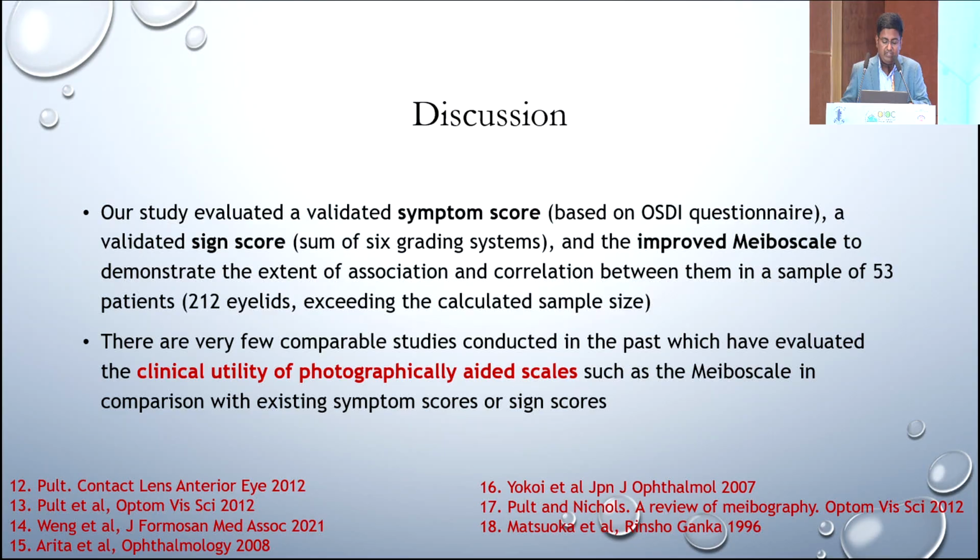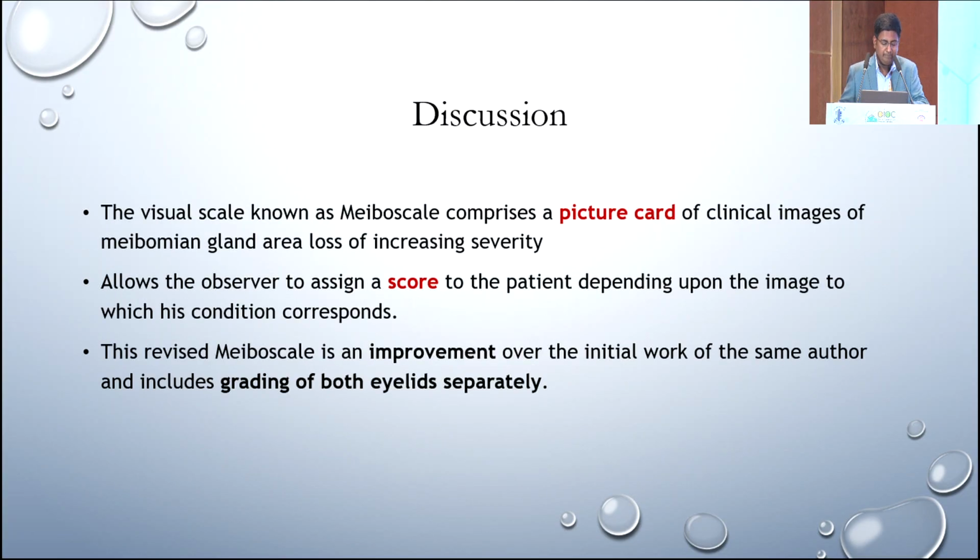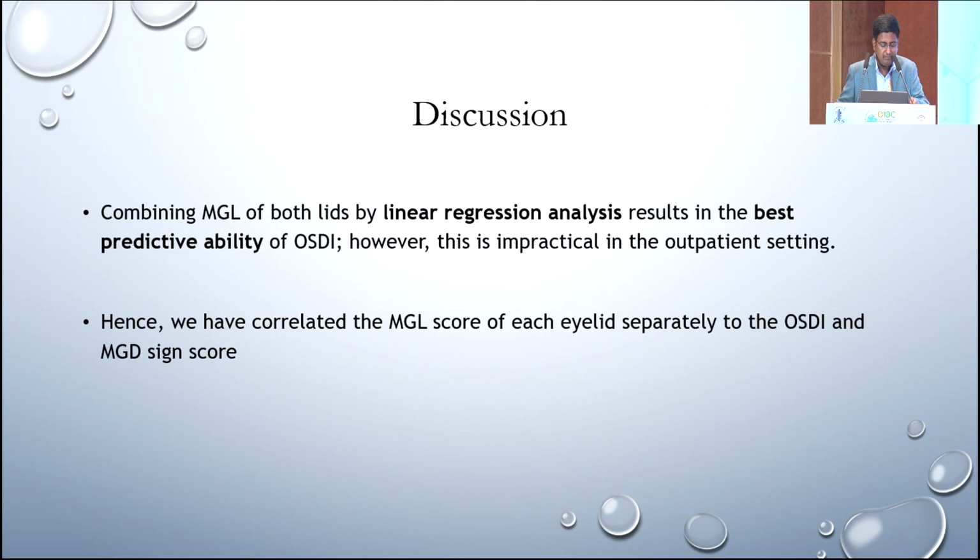So the study evaluated validated symptom score, validated sign score, and the improved meiboscale, and the clinical utility of photographically aided scales such as the meiboscale is poorly studied in literature. The existing basis, which is the study by Arita et al., utilizes both biomicroscopy and meibography for the interpretation, which is cumbersome. The visual scale, the MEBO scale, comprises of just a picture card, which allows the observer to assign a score based on the observation of the meibomian gland morphology.